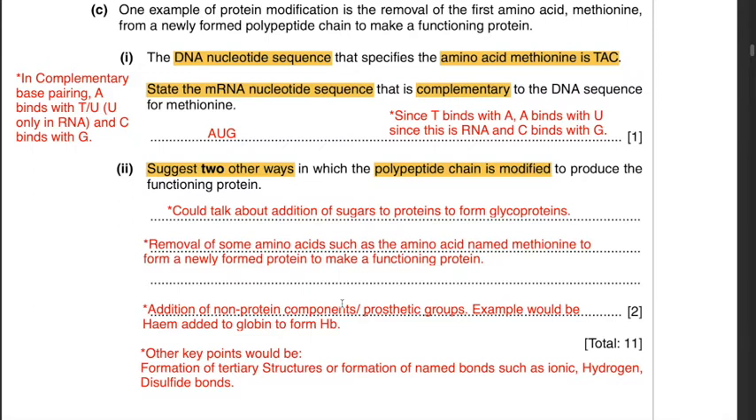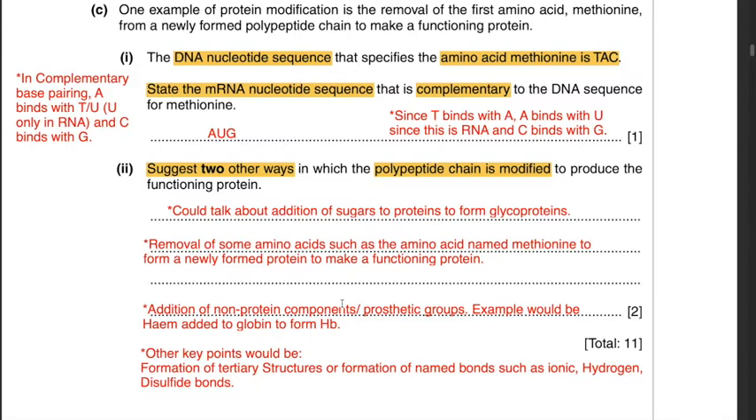Part 2. Suggest 2 other ways in which the polypeptide chain is modified to produce the functioning protein. 2 other ways are, you could talk about the addition of sugars to proteins to form glycoproteins, because when you add sugar units to proteins, you get glycoproteins. You could talk about the removal of some other amino acids. Instead of the amino acid given over here, such as methionine, there could be some other removal of amino acids in the polypeptide chain when it is being modified.